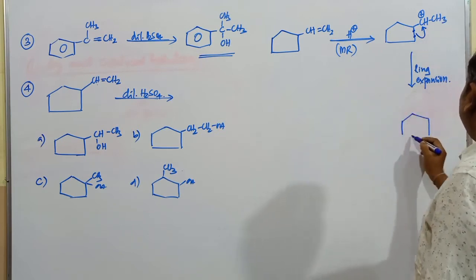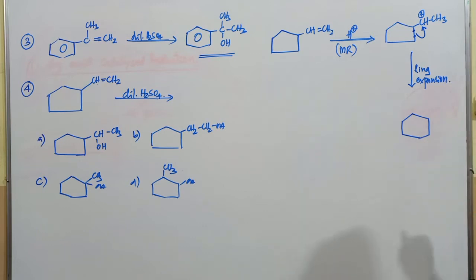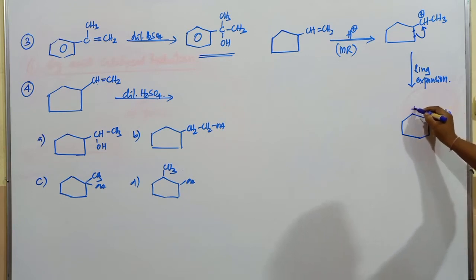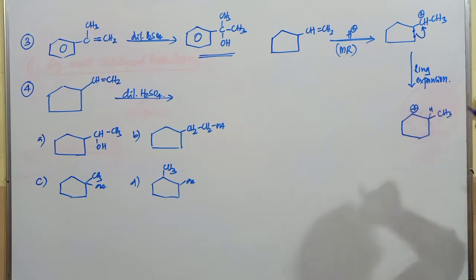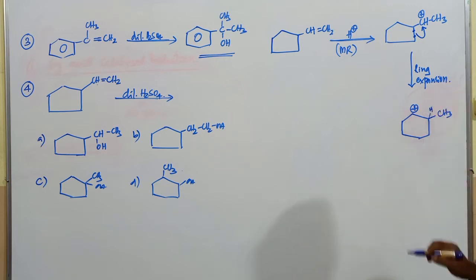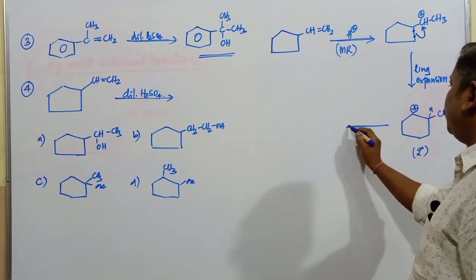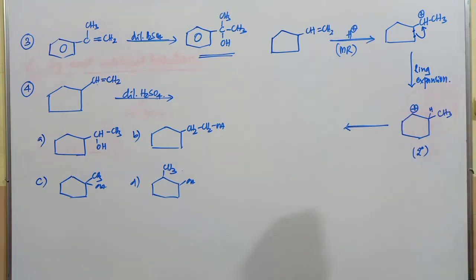When this carbon is joined to that one, the 5-membered ring gets converted into what, students? A 6-membered ring. So here this particular carbon atom is going to be joining here, it forms a 6-membered ring. This is CH3 and this one is going to be hydrogen. This carbon atom bears positive charge. This carbon atom is a carbocation.